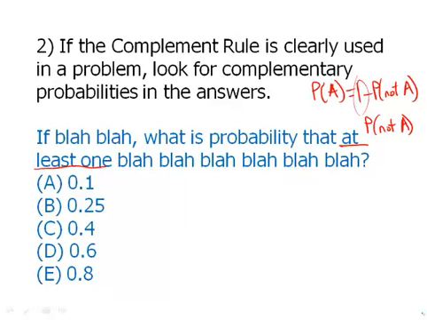Because it is a common mistake, on a problem where the complement rule is used, even though this is the correct answer, this will also appear as a trap answer. The test maker always will put the likely mistake as a trap answer. So if we see pairs of answers that are complements, that's a very good clue that one of those is the correct answer.